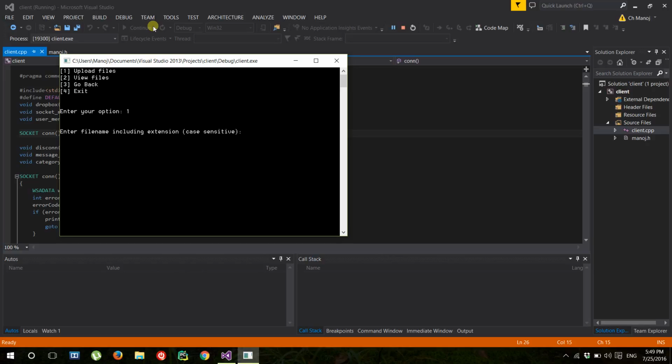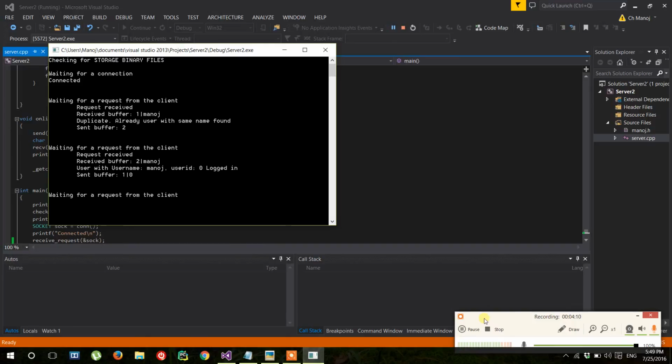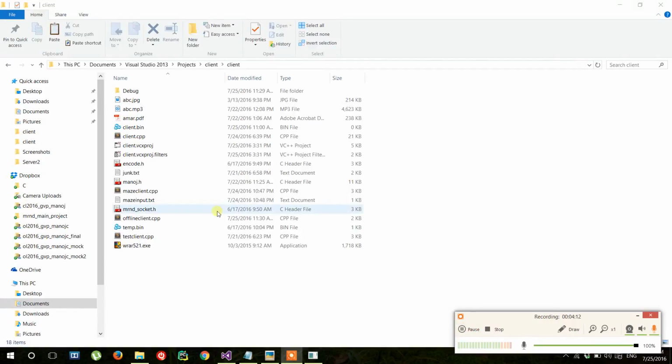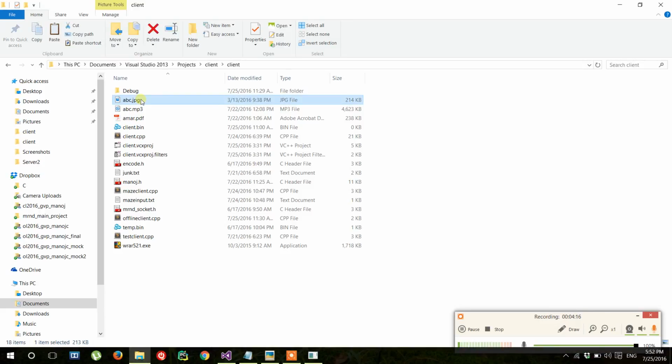I have created 3 different files here. abc.pdf, file not found. Okay, let us test our blob store with 3 different files: abc.jpeg, abc.mp3, amar.pdf.